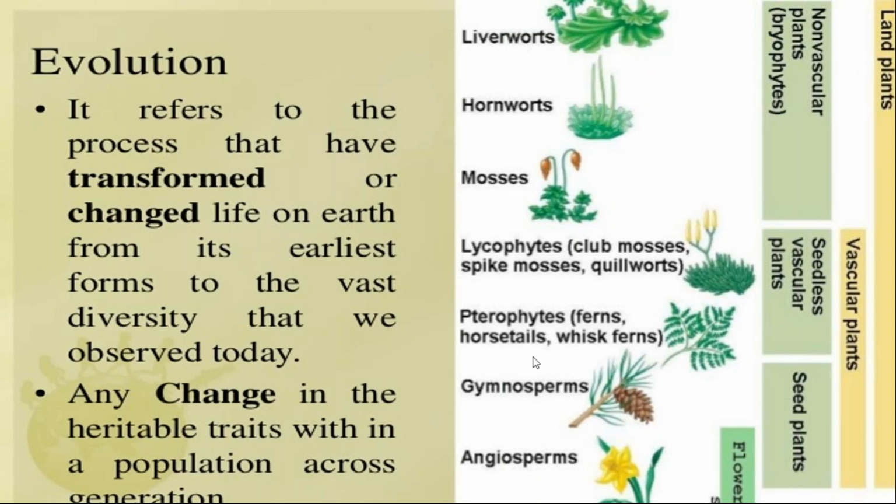Bryophytes, pteridophytes, gymnosperms and angiosperms. The formation of angiosperms from the bryophytes is the most common example of evolution in plants. Bryophytes and pteridophytes are the non-vascular plants, and the formation of vascular plants and flowering plants from these is known as evolution. This is the common and simplest example of evolution. We discussed these examples in the last classes.